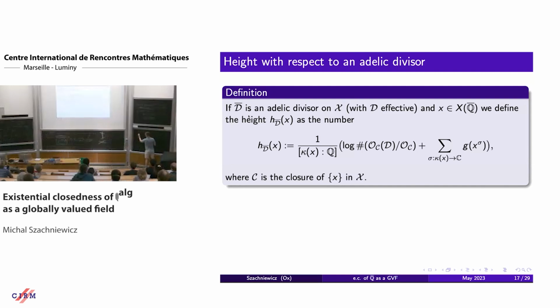our arithmetic variety looks like this. It lives over Spec Z. So this is curly X. We have here the generic fiber. This lives over the generic point of Spec Z, so Spec Q. There is a closed point here, small x. And besides that, we have this divisor D with some extra analytic structure.